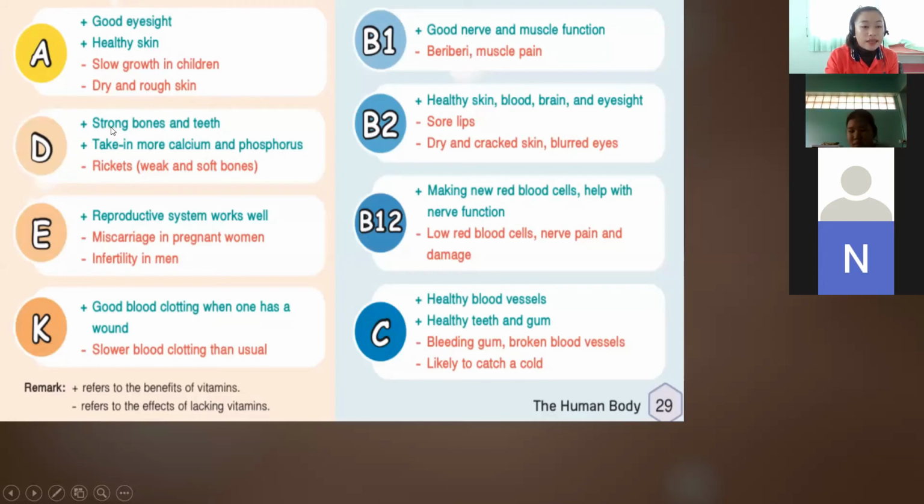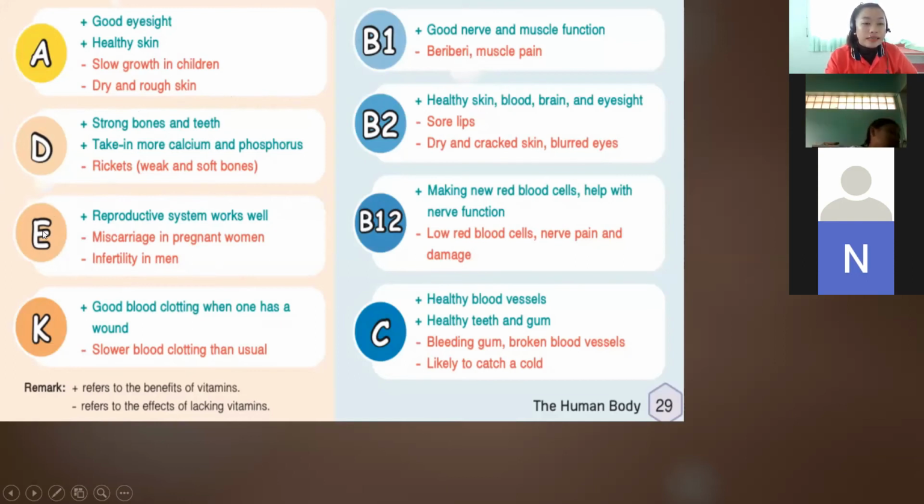For vitamin D, we have strong bones and teeth, and we take in more calcium and phosphorus. And if we don't have this one, we have rickets or weak and soft bones. Okay, so vitamin D is important for our strong bones and teeth and for calcium. Okay, so it helps make our bones strong. That is vitamin D.